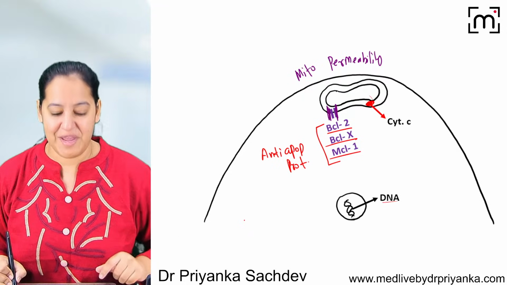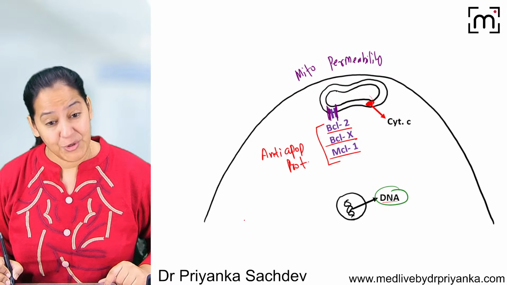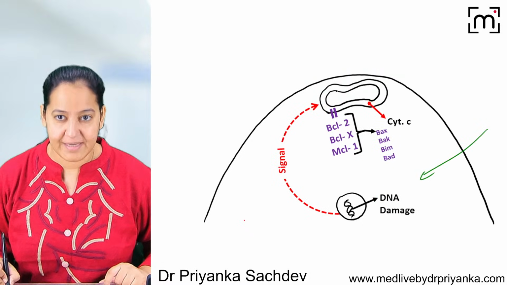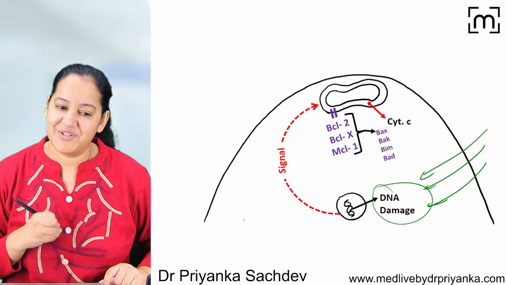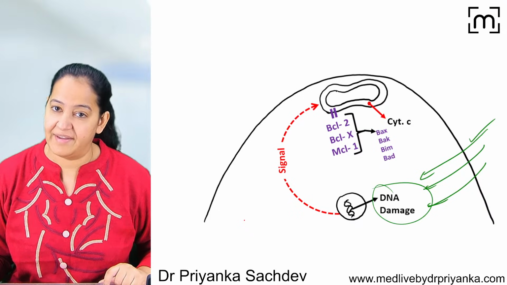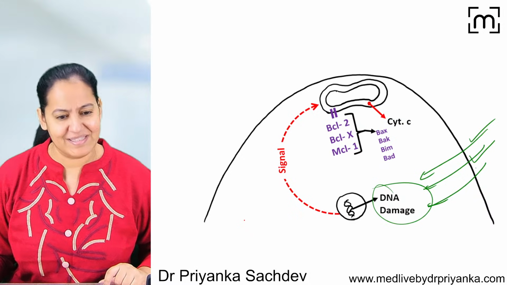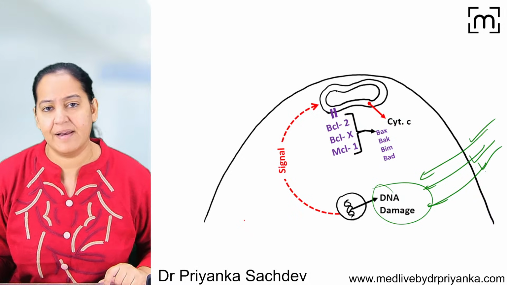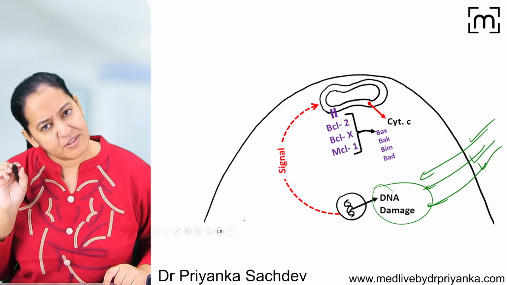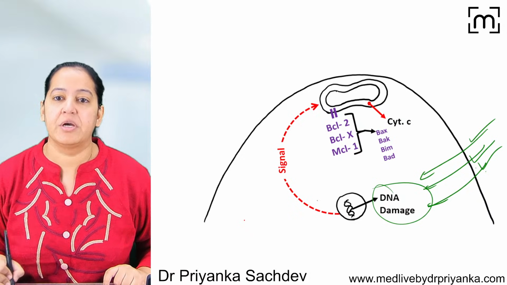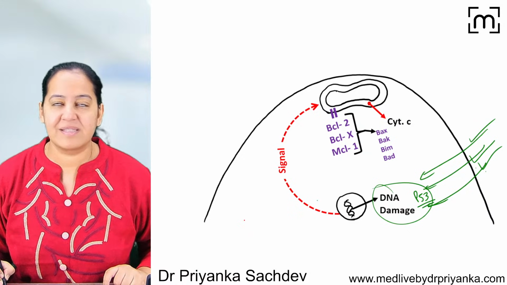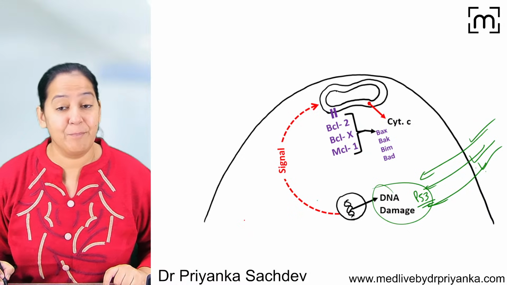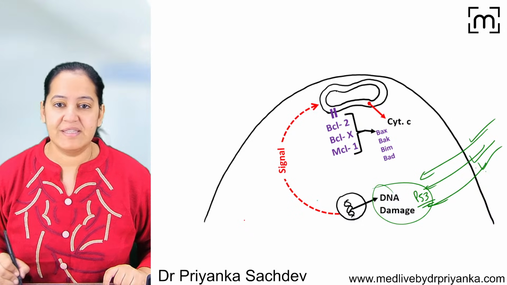The cell is functional. Now imagine if, due to any reason, maybe physical, chemical or biological, the DNA gets damaged. Due to some rays like UV or IR, due to certain chemicals, pesticides, or due to some viruses, because of any agent, the DNA gets damaged. So first P53 will try to repair it. We have a mechanic, it will try. But sometimes the damage is too much, beyond repair. So P53 is unable to repair it.